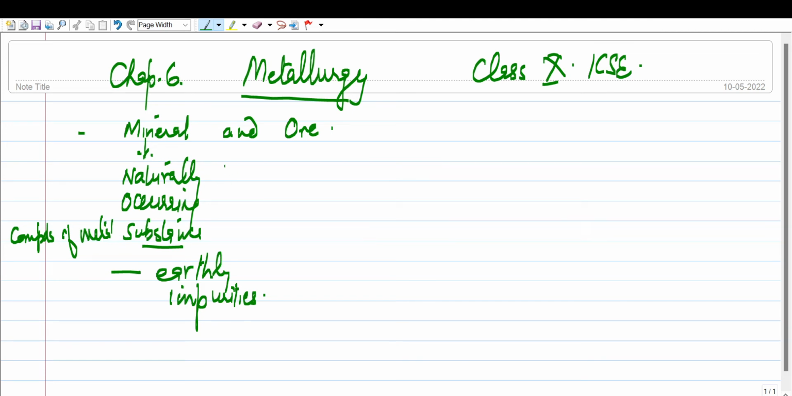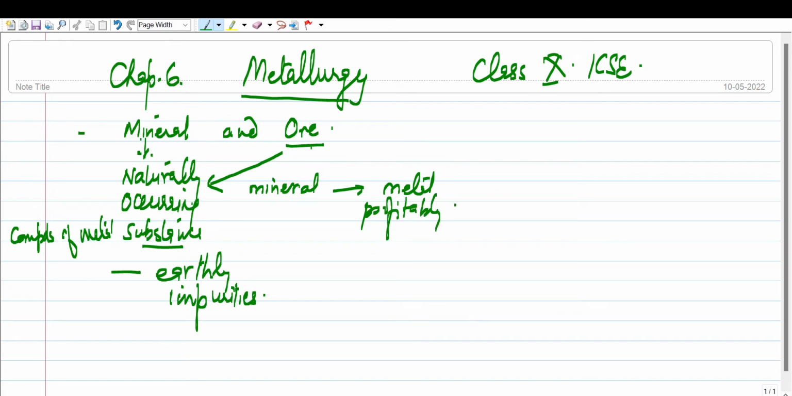Okay. Now what are ores? Ores are naturally occurring minerals. Okay, so the definition says ores are naturally occurring minerals from which the metal is extracted profitably. Okay, so this you have to remember.